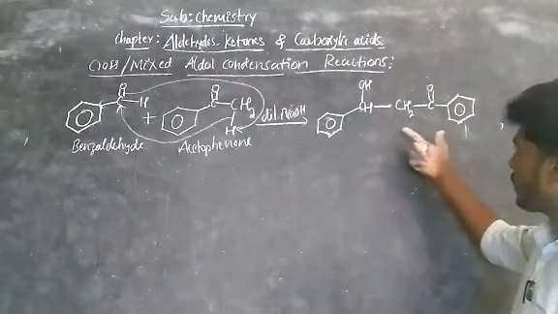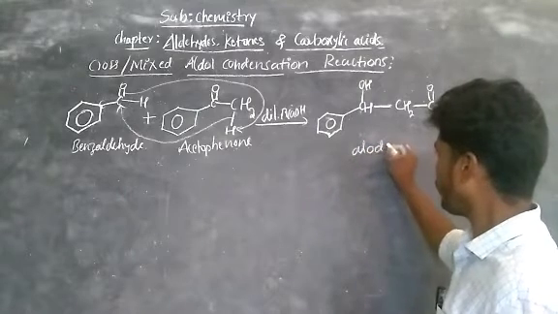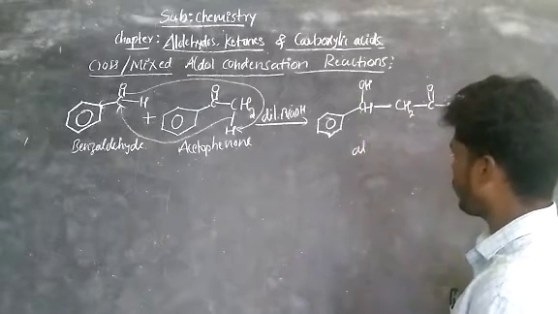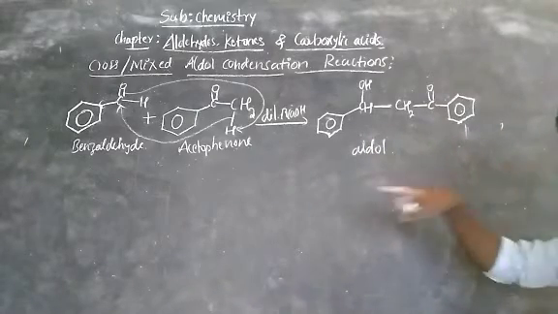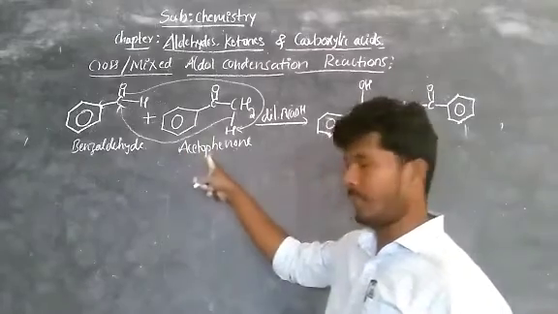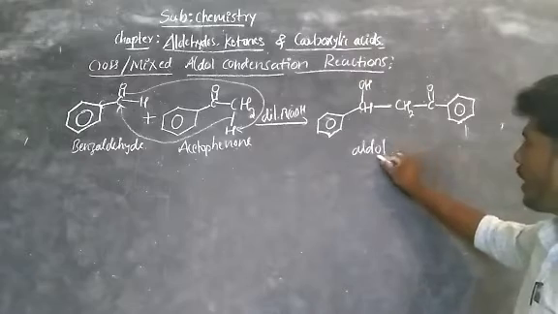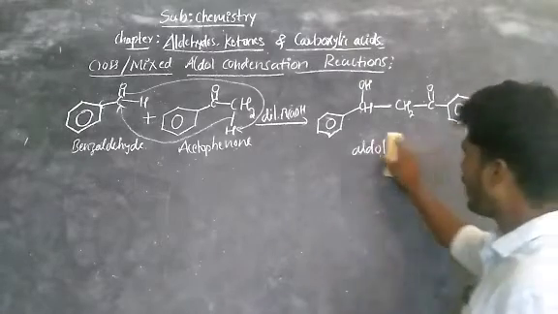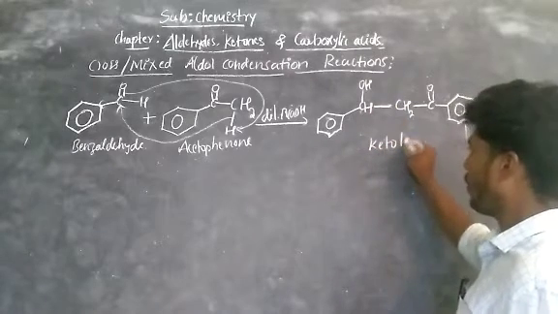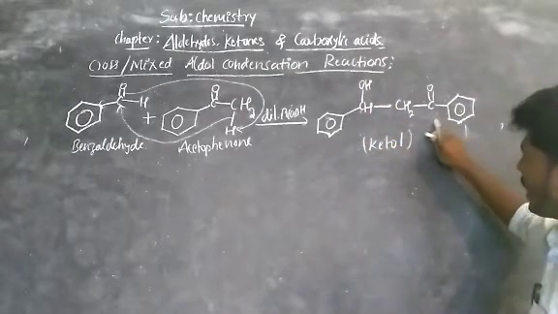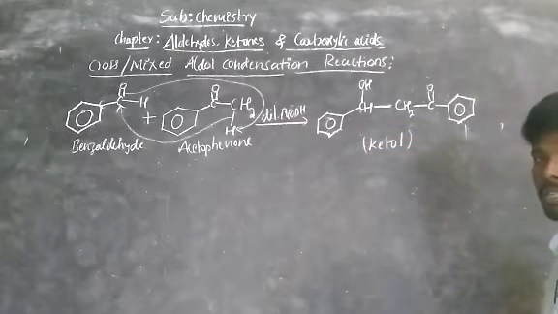Simply it is called aldol, because it is obtained from aldehydes and ketones. So either you write aldol or ketone. Generally this is an alcohol and this is a ketone, so we write ketol. Don't write aldol here. Where there is an aldehyde group, then you can write aldol. But here there is a ketone and an alcohol, so it is called ketol.